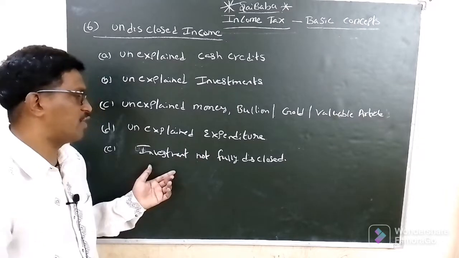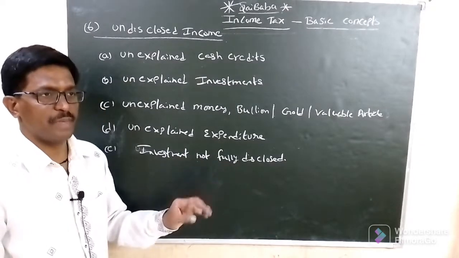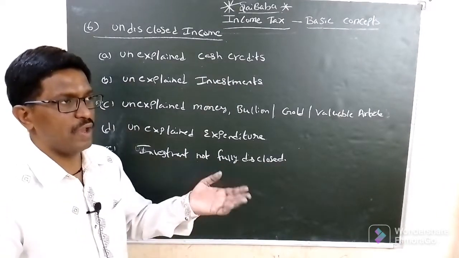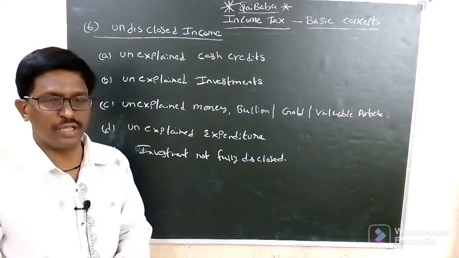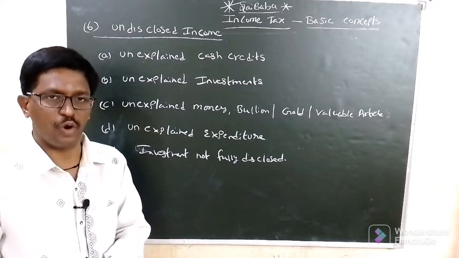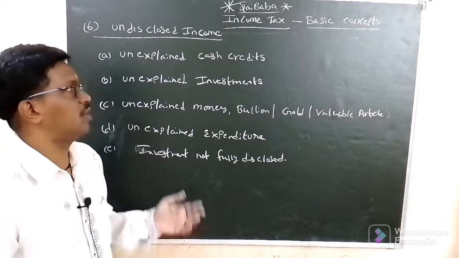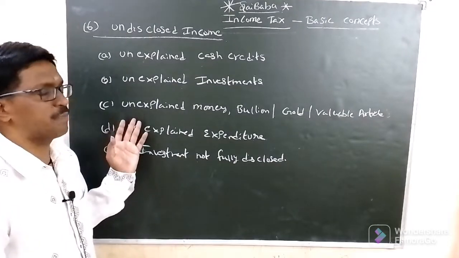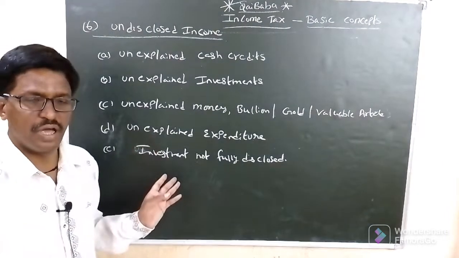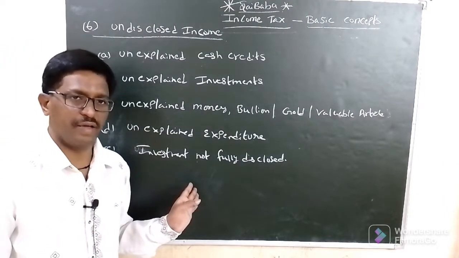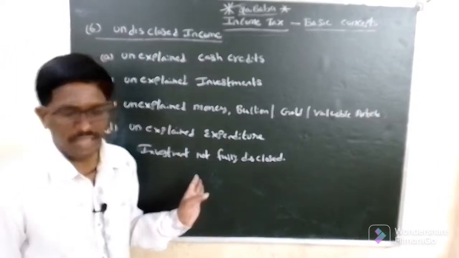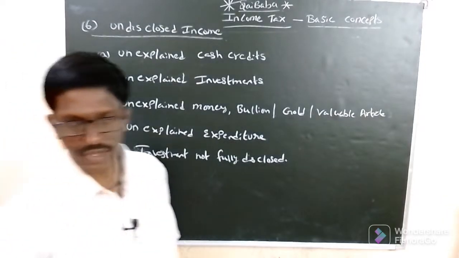Investments that are not fully disclosed: some investments are shown at higher values in the assets, but at a much lower amount in the accounting books. The differences will be asked about by the IT authorities. Okay, those unexplained, undisclosed incomes are also taxable in the previous year. Okay, it will be taxable in the assessment year. Next topic.